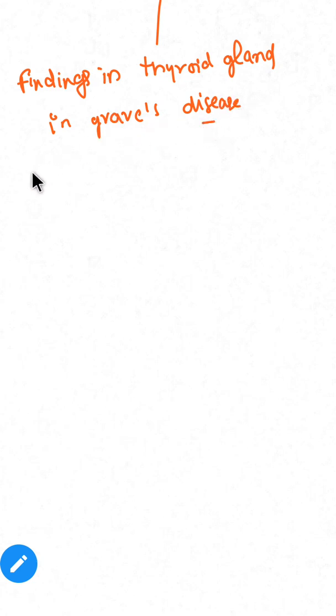First is hyperactive thyroid, that means increased uptake of radioactive iodine.